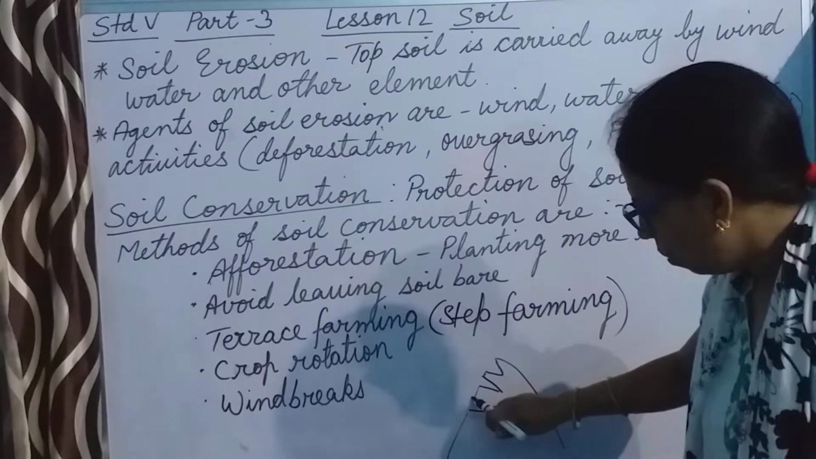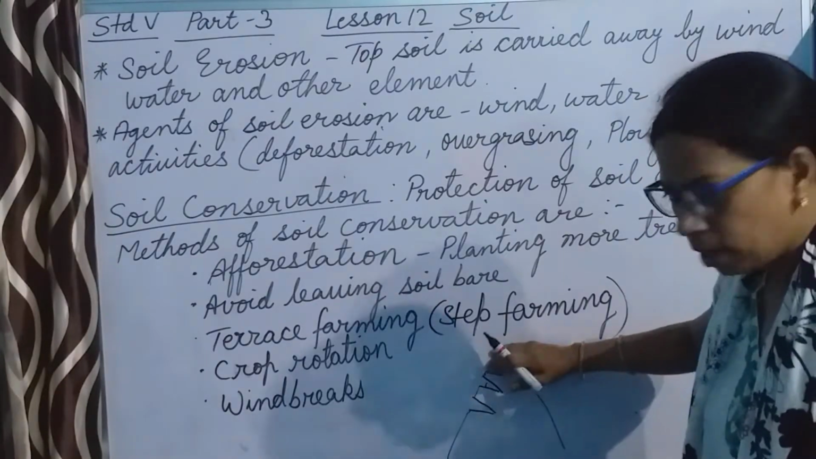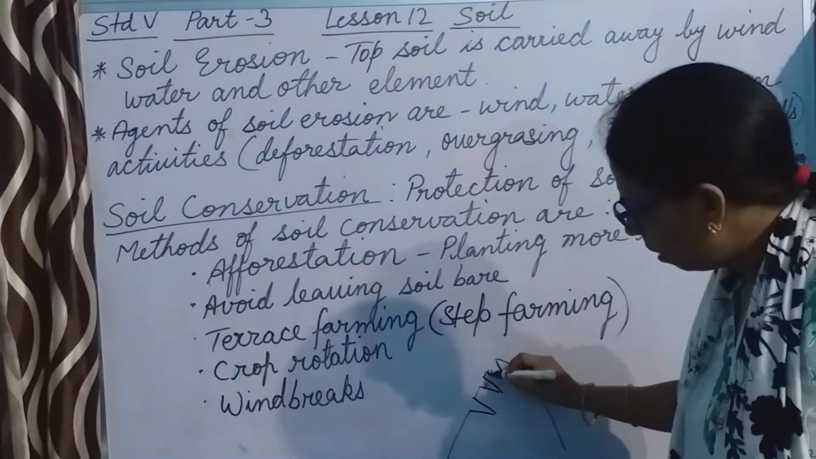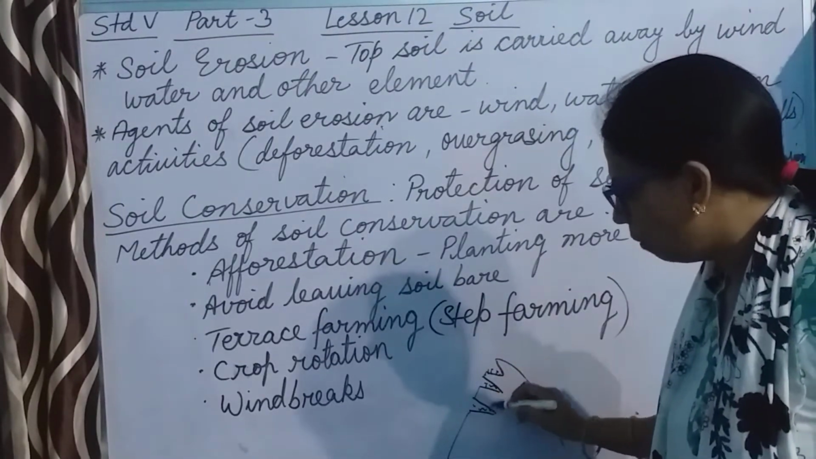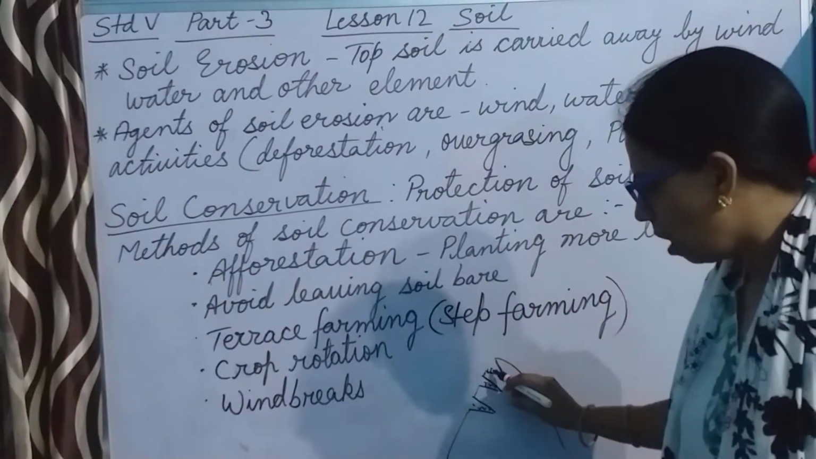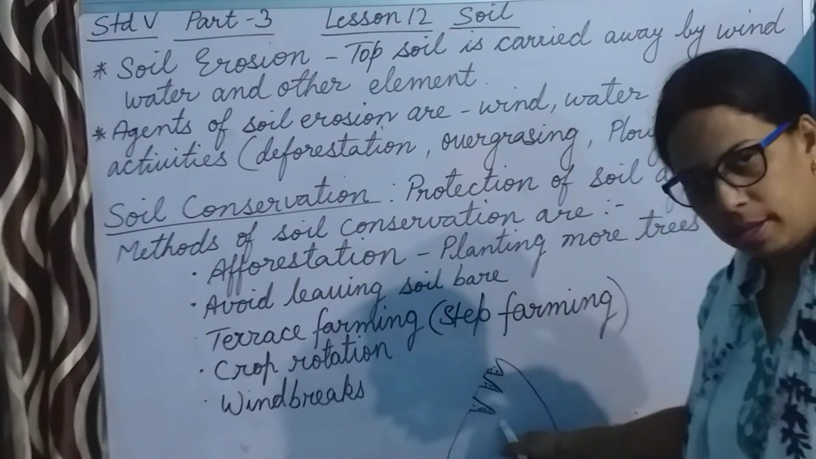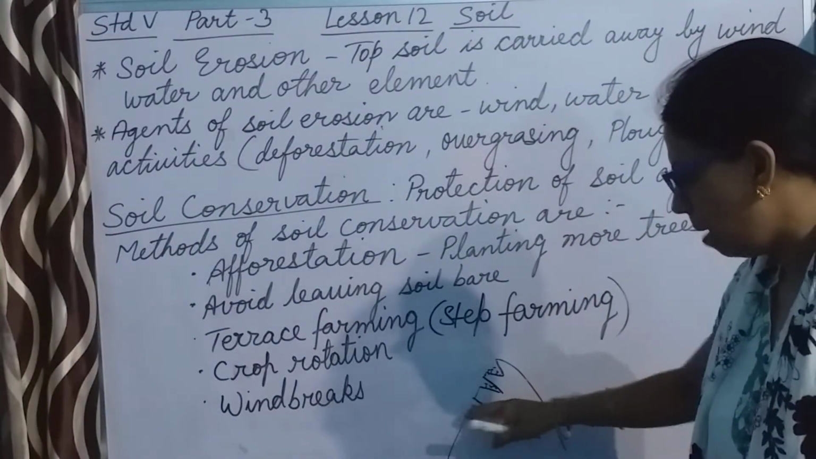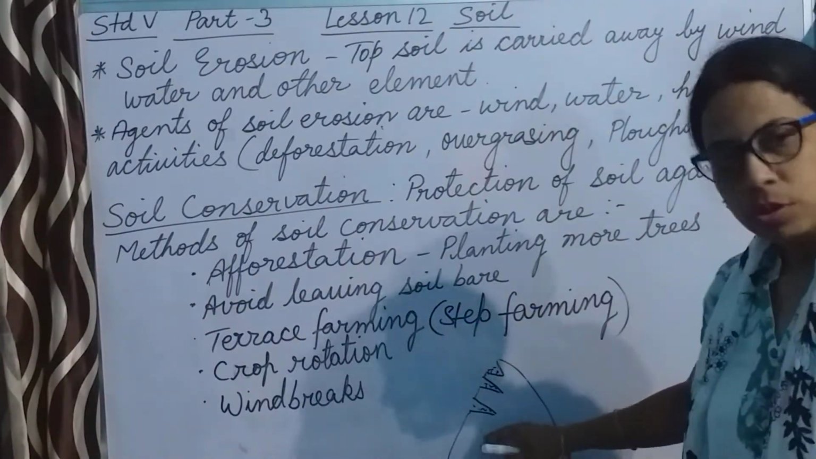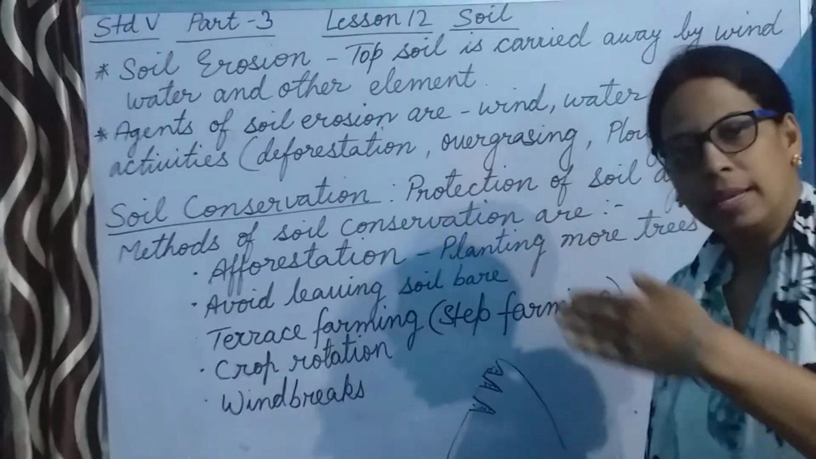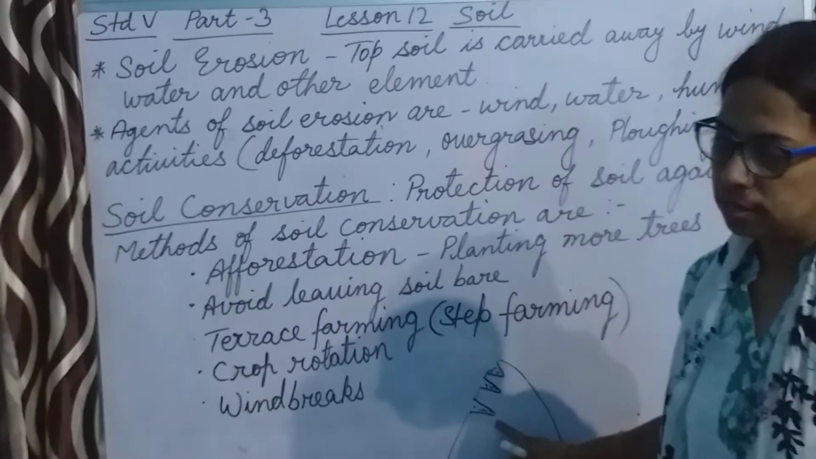Now you can see, when these steps are formed, here the crops are grown. When the water will flow, it will not flow directly down. The water will accumulate here, and the flow will slow down. When the flow is slowed down, it will not carry the soil down very fast, and thus it will prevent soil erosion. This is called step farming. Farming in steps. The hill is cut into steps and farming is done, so that the water doesn't carry the soil with it, and thus this process also helps in soil conservation.